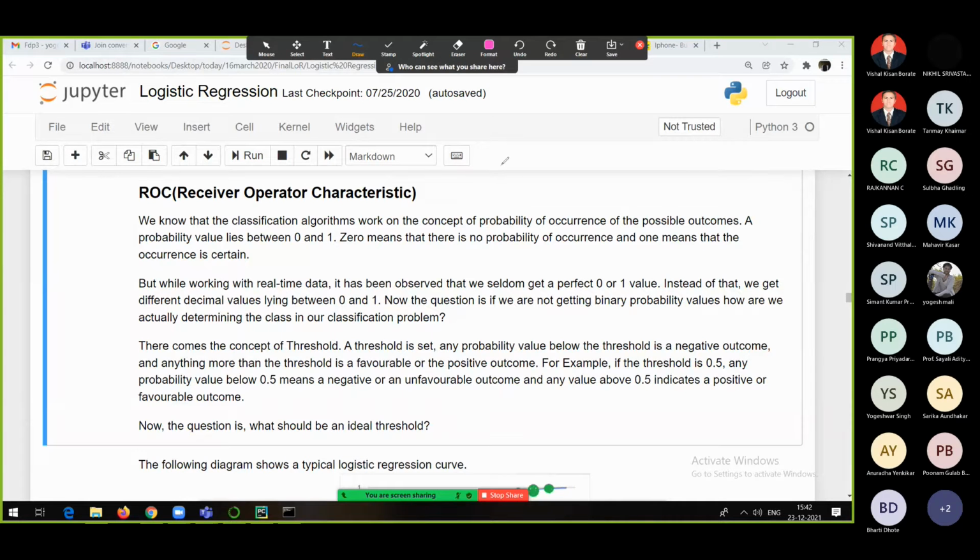happens is, if we have data, let's say this is the data we have. So what we do is we apply unsupervised learning on this data and we try to divide data into different clusters. Let's say we apply the k-means algorithm. Now we will be getting different clusters, right?